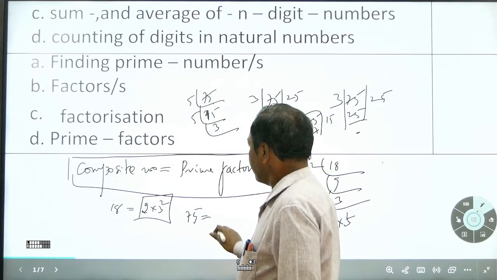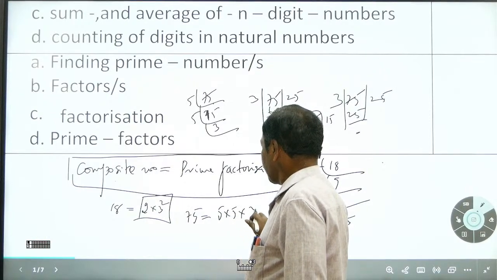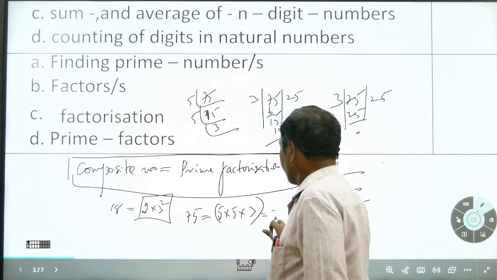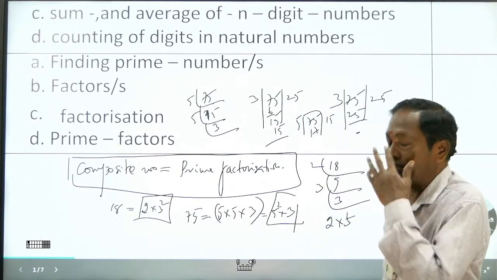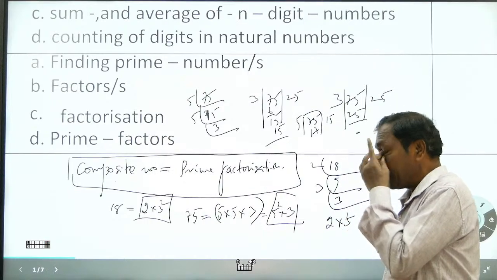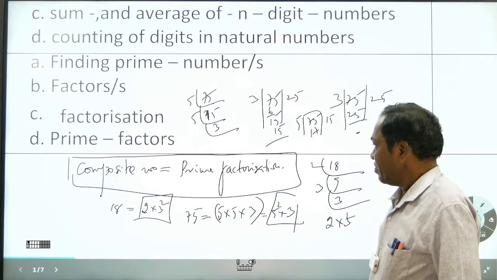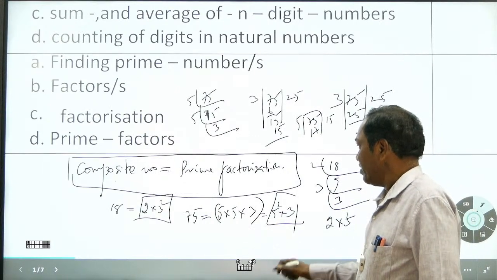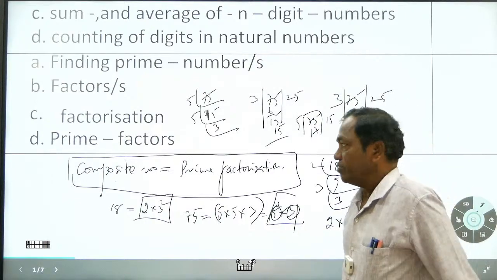So 5 into 5 into 3, or you can take 5 square into 3 as the factorization. This is a prime factorization. What are the prime factors in 75? 5 and 3.